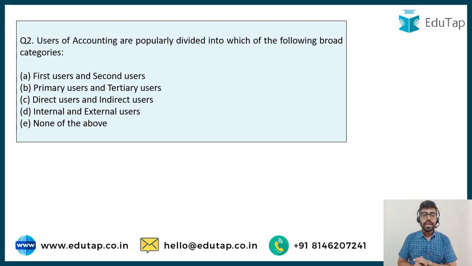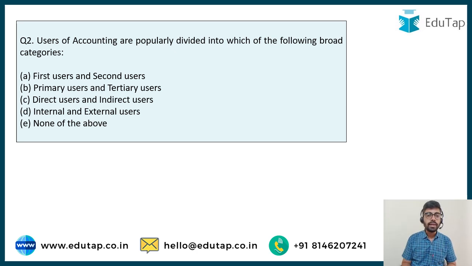Now moving on to the second question. The question is, users of accounting are popularly divided into which of the following two broad categories? Whenever we talk about the uses of accounting information, we are doing accounting because we have to provide certain information to different users of accounting.